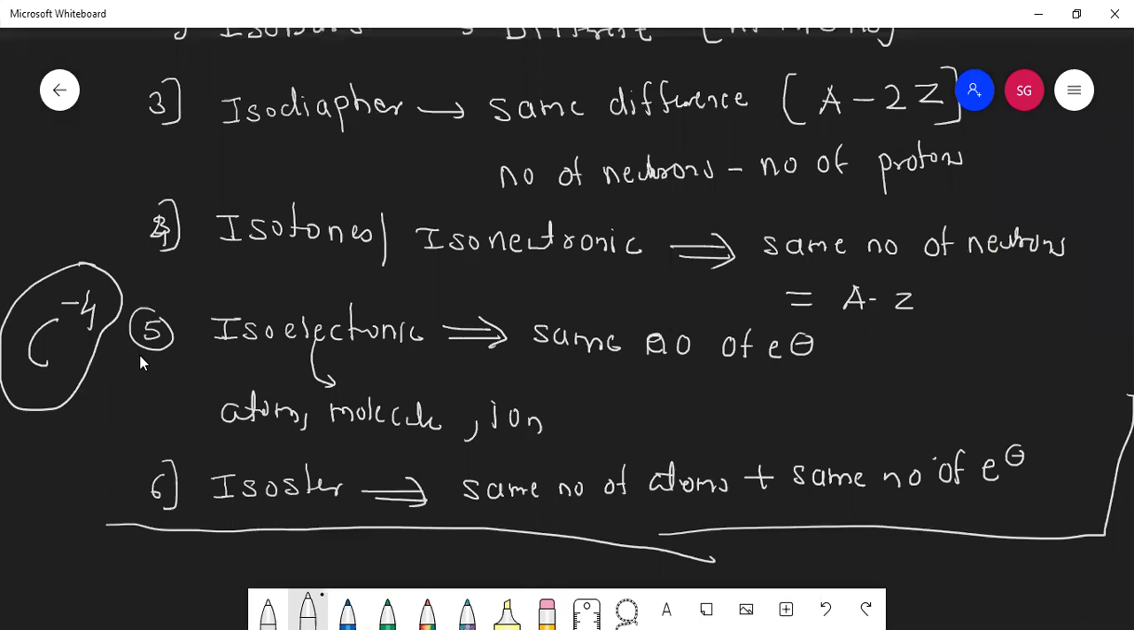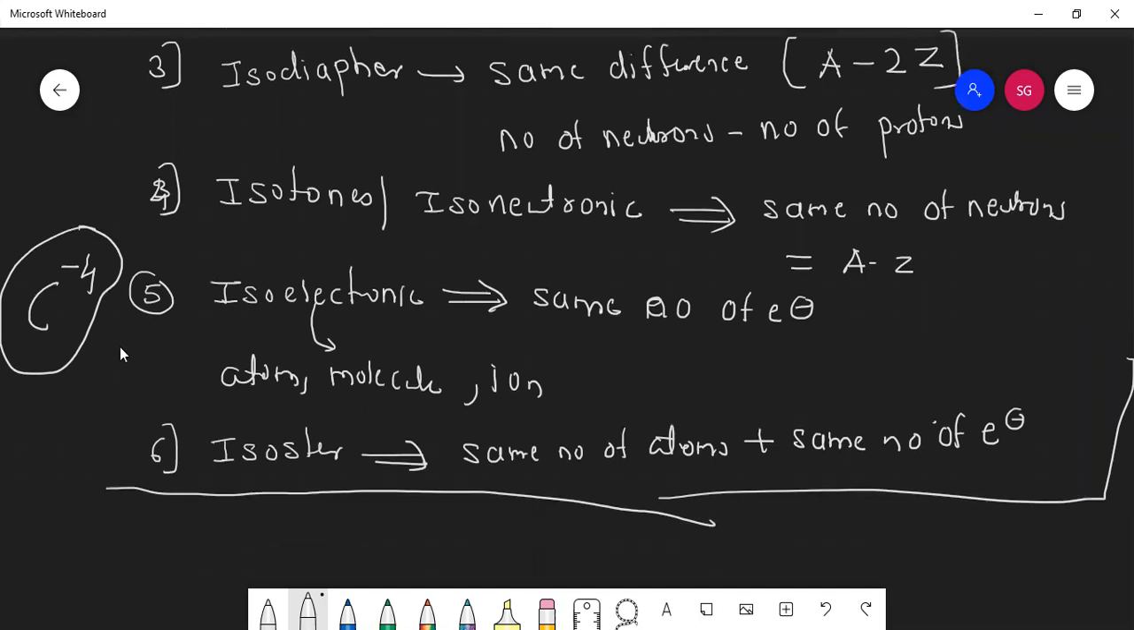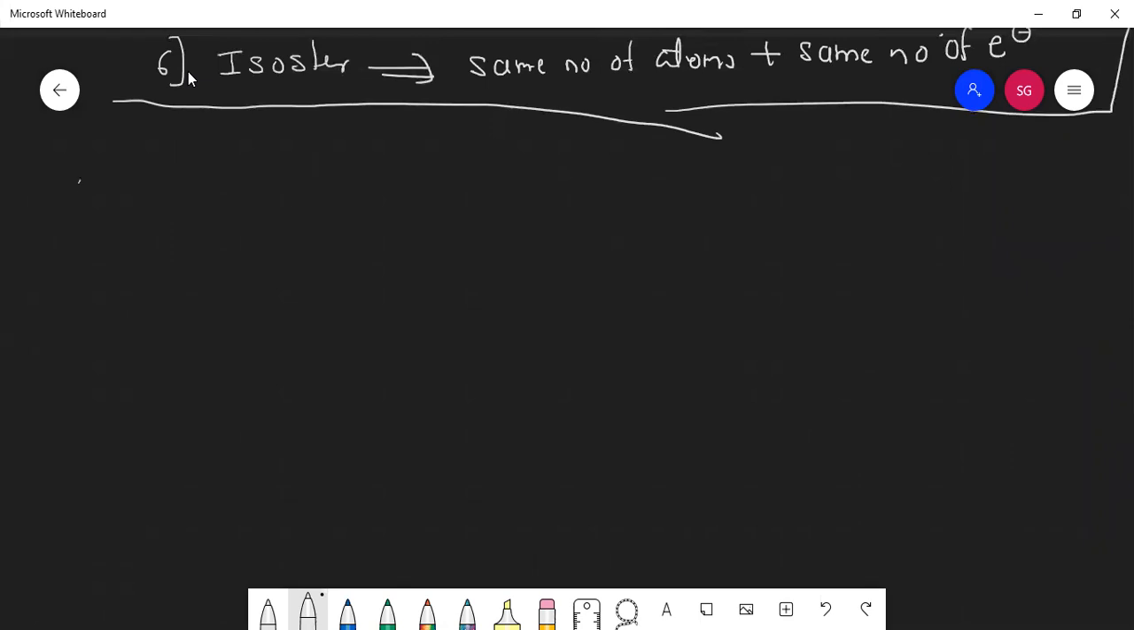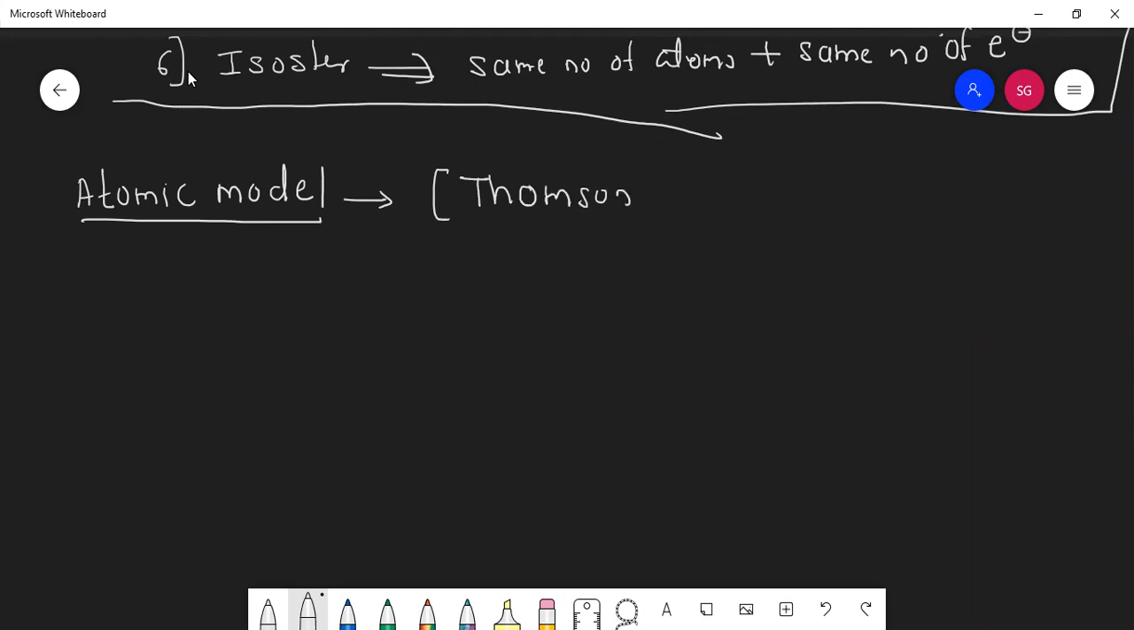Okay, one last concept we'll take today, that is atomic model. So the first atomic model was given by Thomson. Thomson model of atom. He had given it in 1898.